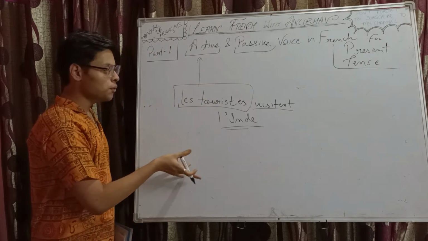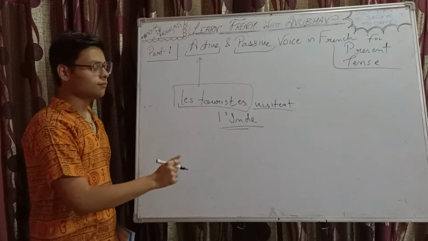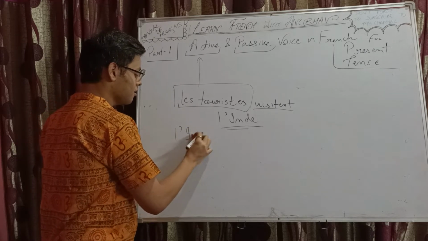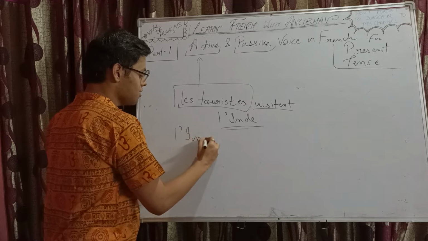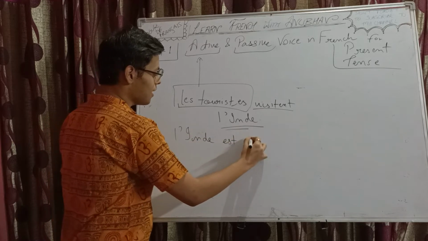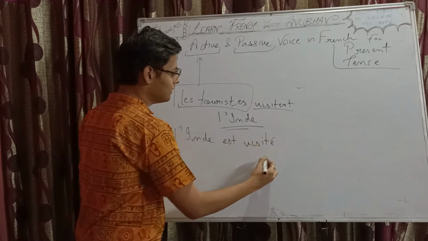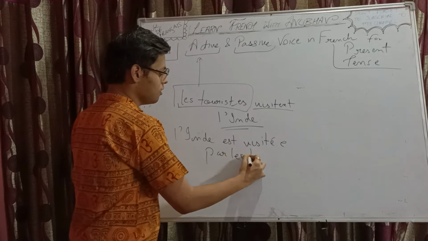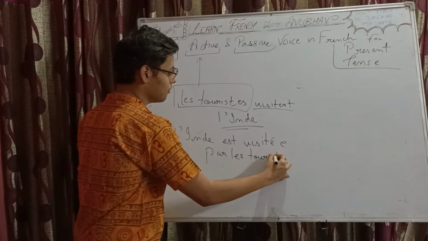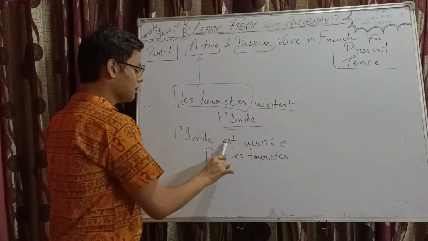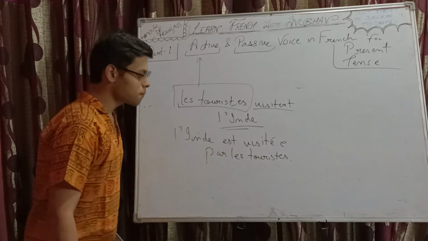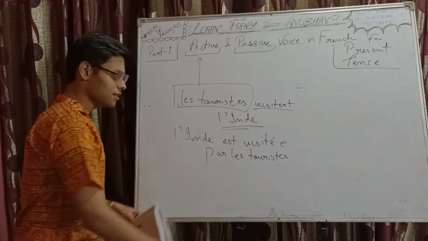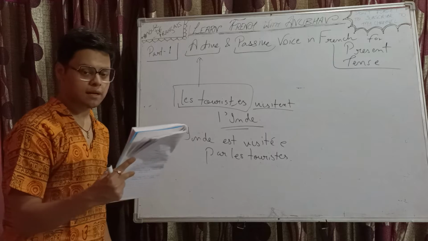Now let's convert it to passive voice. L'Inde est visitée par les touristes. India is visited by the tourists. Before going to the nitty-gritty of the statement, let's read the definition of passive.